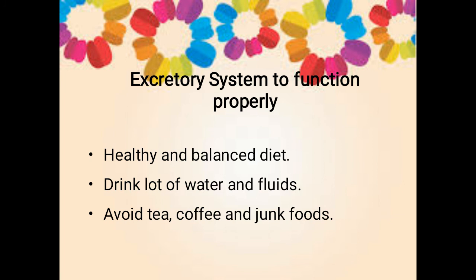So in order to keep our excretory system healthy, we must eat healthy and balanced diet, and we should avoid tea, coffee and other junk foods, and also we have to drink a lot of water and fluids. These are the main points that we have to keep in mind to keep our excretory system healthy, and also to work properly. Would you clear? Would you clear about the chapter 4, the excretory system, children?